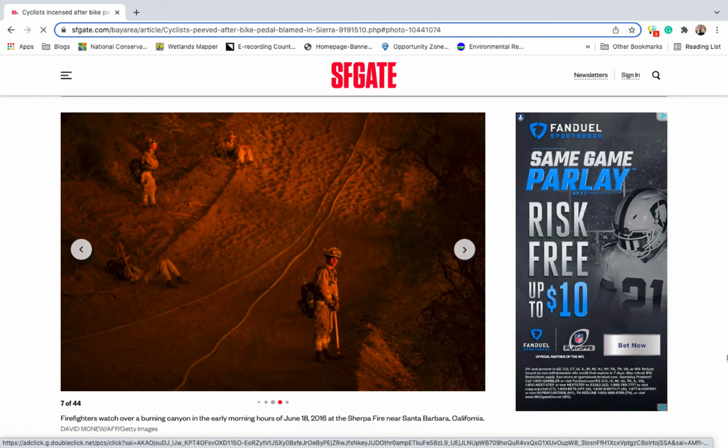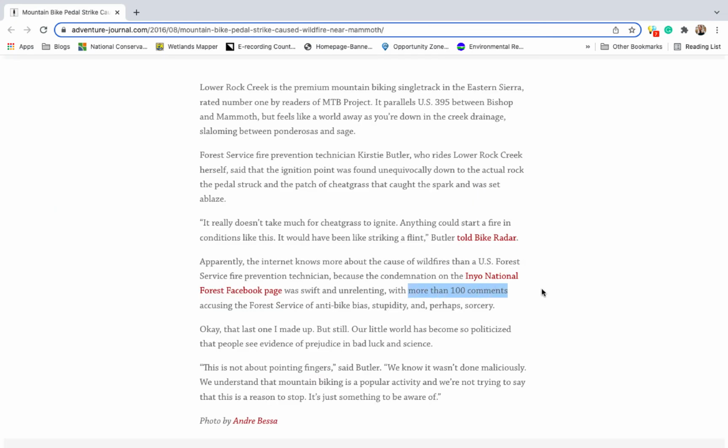Despite this, the response to the U.S. Forest Service's report on the cause of the fire was swift. More than 100 comments on the Inyo National Forest Facebook page accused the Forest Service of anti-bike bias, stupidity, and perhaps even sorcery, as Adventure Journal cheekily put it. Yet, conspiracy theories notwithstanding, Forest Service officials did not close the beloved trail to bikers after the fire was quashed. After all, the probability of another bike pedal causing a similar event was too low to justify ending a popular activity.